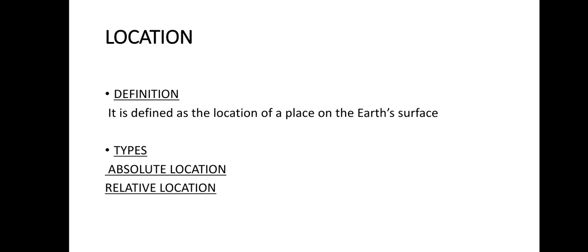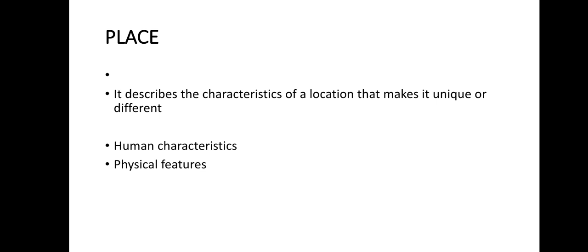Like I will say that Fazaya Model School is north of Market. If you want to go to Fazaya Model School, then you have to go to Market. That's a very important place out there. So that's how location ends up. Location is defined as the location of a place on the surface of Earth, then absolute location, then relative location. Let's move to the next theme of geography, and that is place.